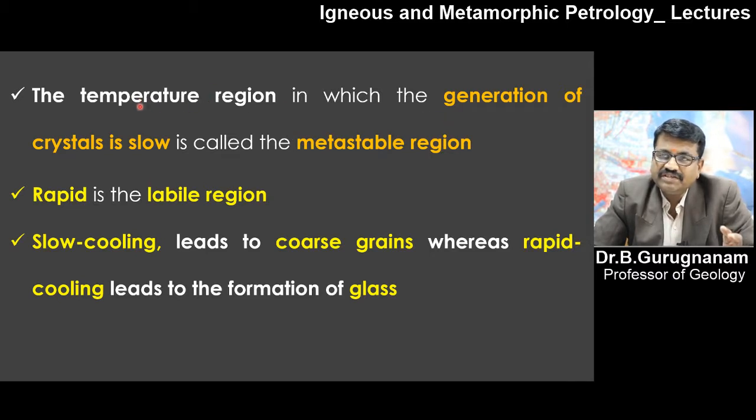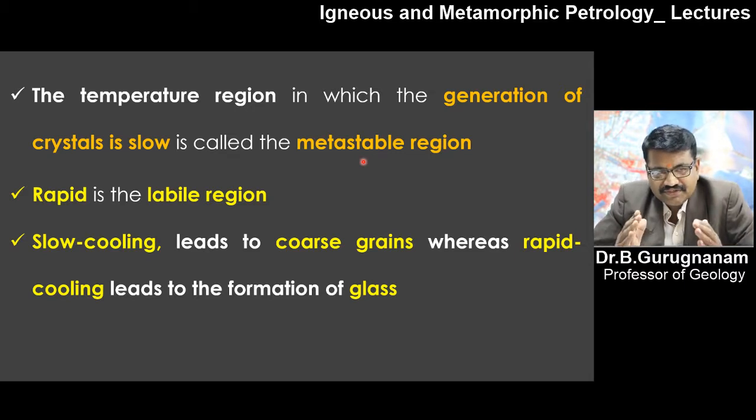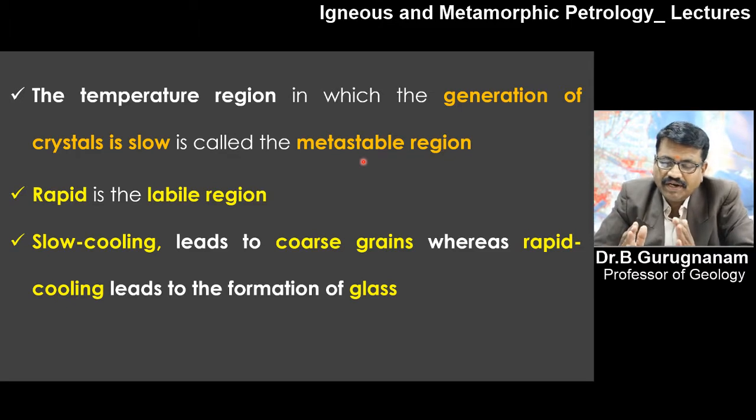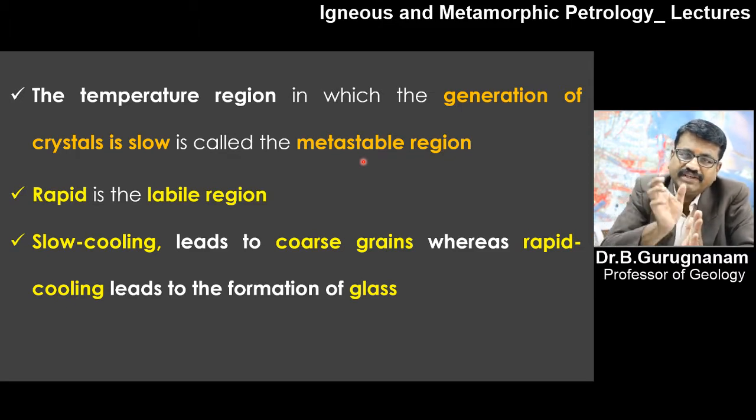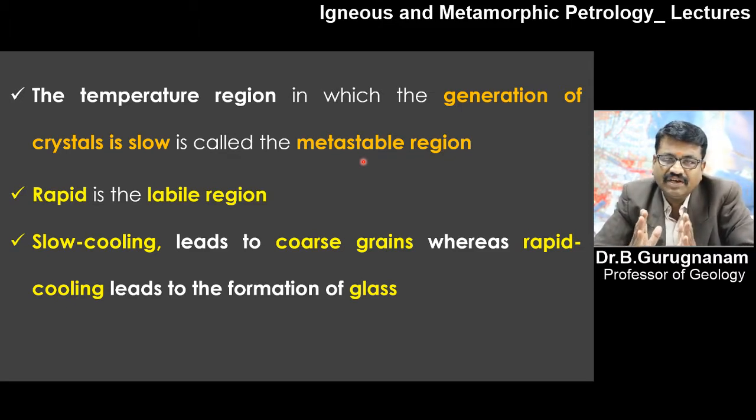The temperature region in which the generation of crystals is slow is called the metastable region. If the temperature slowly goes down and the pressure slowly goes down, you are allowing a crystal to form with all its phases, so the crystal will have a regular structure. With slow cooling, that is called metastable.